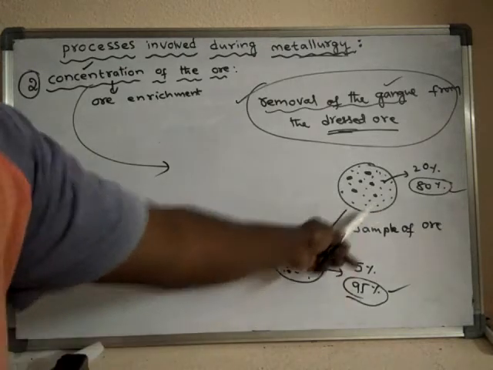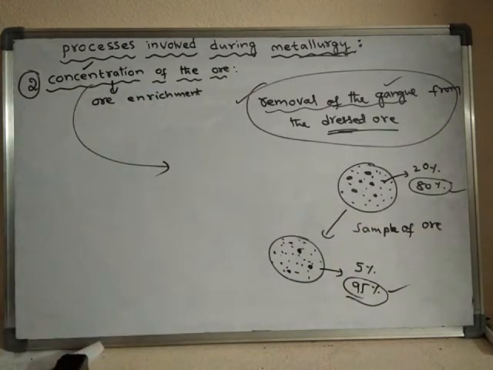So the concentration of the ore is also called ore enrichment.